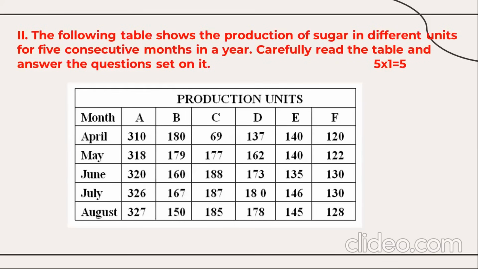Now, the next question is for 5 marks, that is from the topic called data interpretation. The following table shows the production of sugar in different units for 5 consecutive months in a year. So you need to read the table carefully, and based on the graph or the diagram given on the question paper, you need to answer 5 questions. So this is from the topic data interpretation.